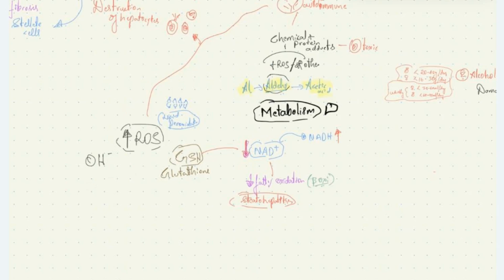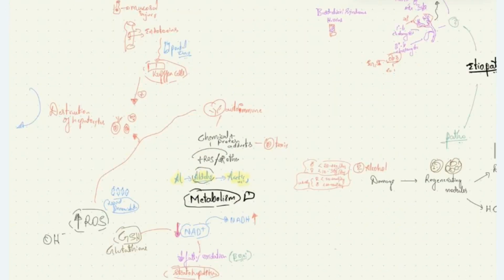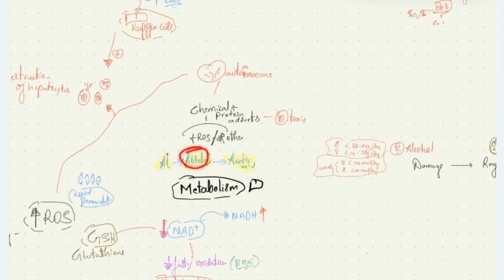Then these aldehydes, which have been produced from alcohol, can bind with these reactive oxygen species and other proteins to form chemical adducts or protein adducts. Normally, these protein adducts are not present in the body. Since the aldehyde level is increased, some proteins in the hepatocytes bind with them to form protein adducts. These protein adducts cause the activation of the immune system and auto-inflammatory attack on hepatocytes. Also, the chemical adducts which are formed are directly toxic to hepatocytes.